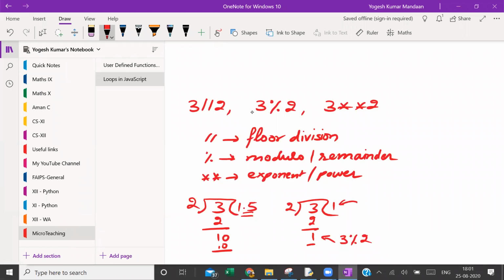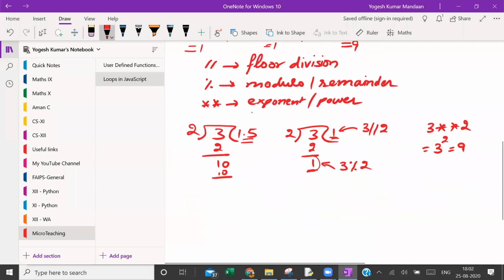And this one is your floor division, 3 divided by 2, floor division. And what is exponent or power? By the name you can very well understand, this is 3 raised to the power 2, that is 9. And if you remember, 3 floor division 2 displayed 1, this was 1. 3 remainder 2 also displayed 1, this one. And then 3 raised to the power 2 displayed 9. I hope it is clear.